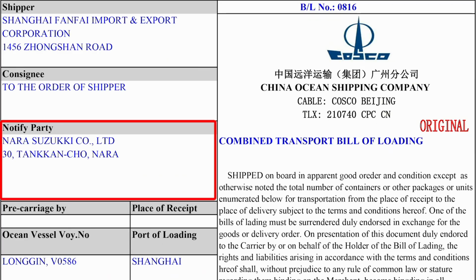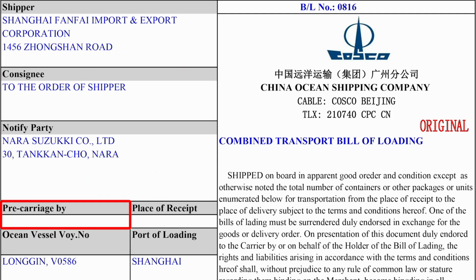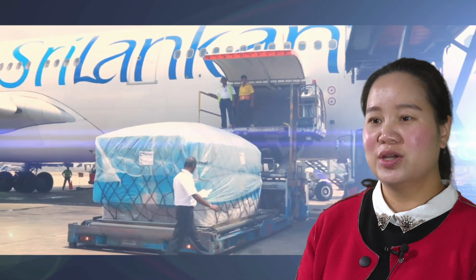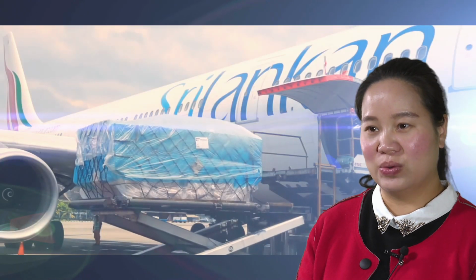5. Notify party. When the importer is not shown to be the consignee, his name is to be indicated in notify party. Otherwise, notify party is to be left blank. 6. Pre-carriage by. The space after pre-carriage by is to indicate the name of the pre-carrier. The pre-carrier may or may not be the MTO.